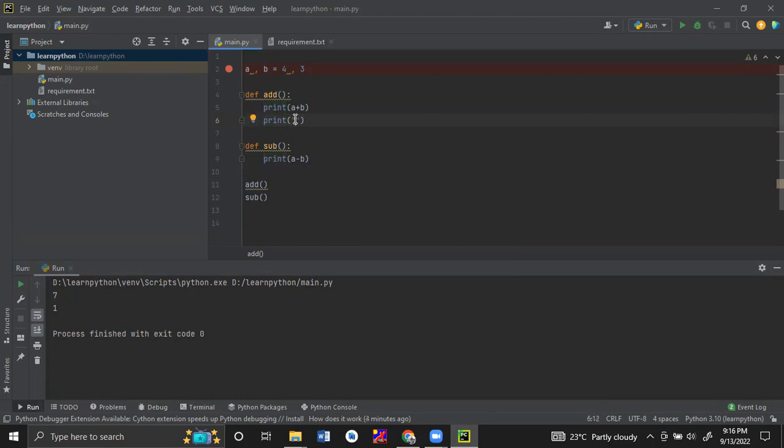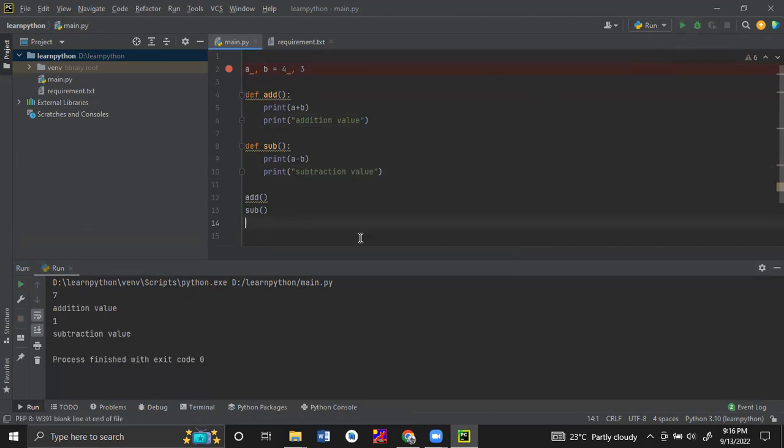In Python we call it an indent space. So here I have to use that.